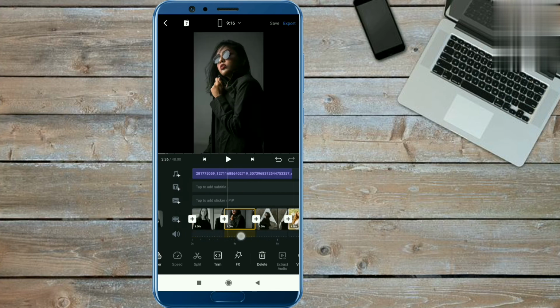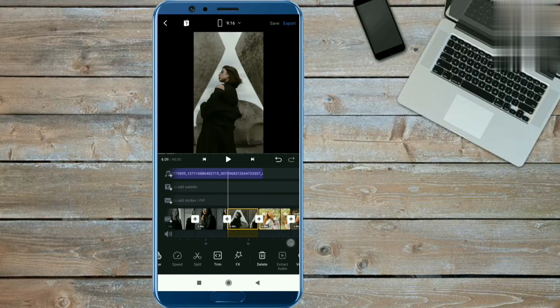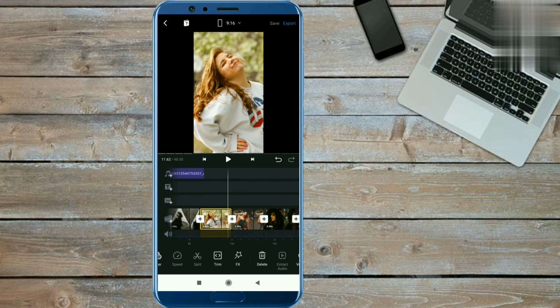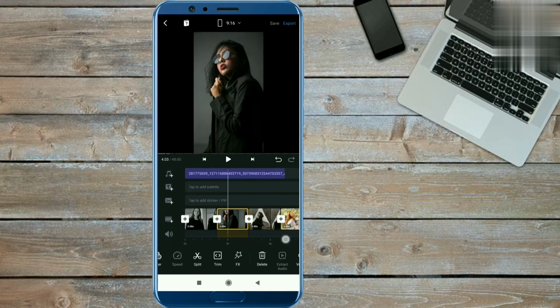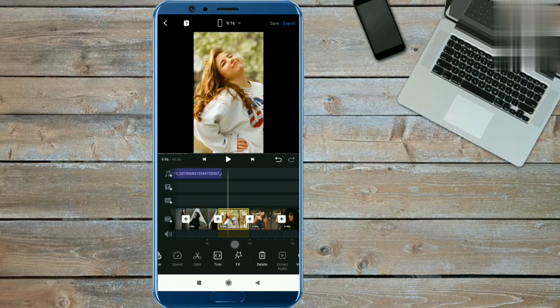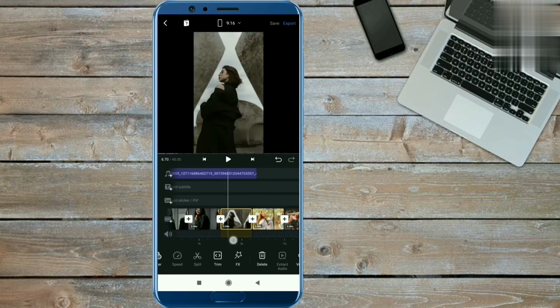Now guys, we will trim our photos according to the music. So first I will trim the photos, after that I will tell you the photo durations, because I can't play the music for you due to copyright issues.